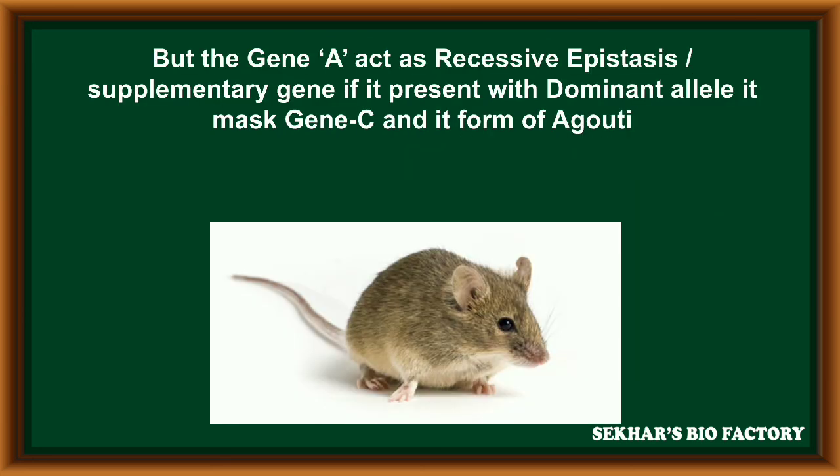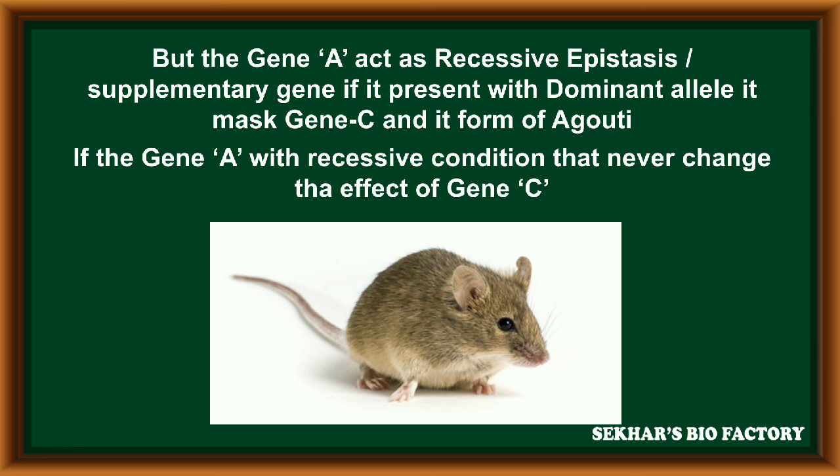But one more gene, called gene A, acts as a recessive epistasis or supplementary gene. If it is present as a dominant allele, it can mask gene C so that a new trait, the agouti coat, will be expressed. If gene A is in the recessive condition, it never changes the effect of gene C.